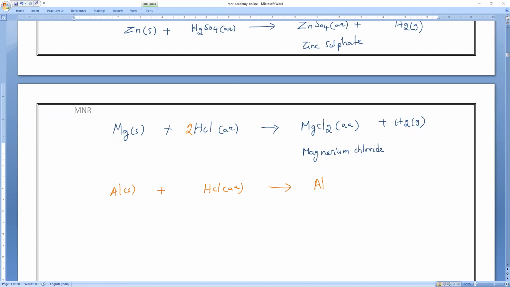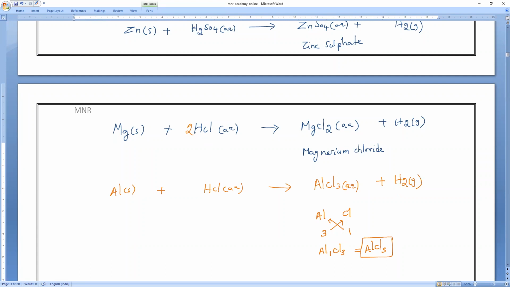What is the valency of aluminium? AlCl3 or AlCl2, guys? AlCl3, because aluminium valency is 3. Chlorine valency is 1. So by using the crisscross method, what we are going to get? Al1Cl3, which equals AlCl3. Correct? Everybody? How many times will I teach it? AlCl3 plus we are going to get hydrogen gas. Let me balance it.